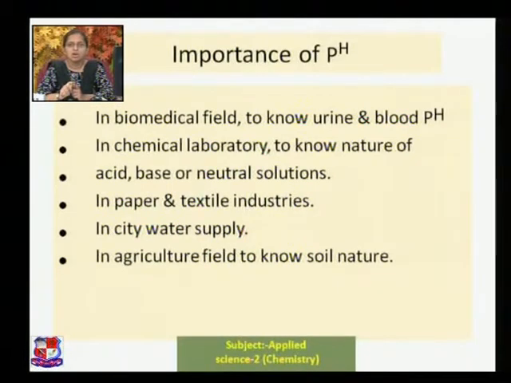At the same time, you can see here in the slide the importance of pH in the biomedical field. To know the urine and blood pH is very important. In the biomedical field, why is it necessary? Because to diagnose any disease in the body, we need to know the pH of the blood and urine. At the same time, in the chemical laboratory, to find out the nature, whether the given solution is acid, base or neutral, that's why the pH information is very necessary. pH papers, pH meters, all these things can be used to find out the pH of the solution.